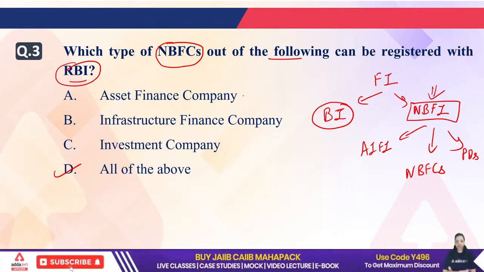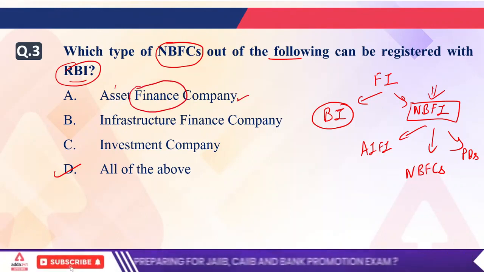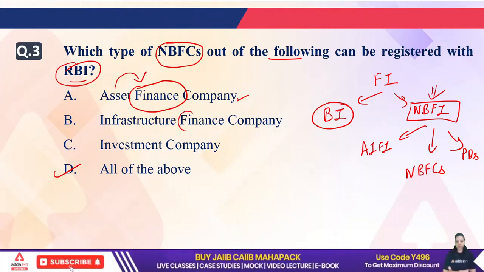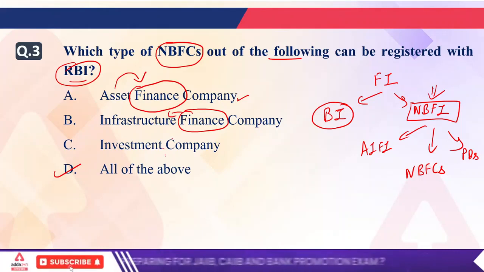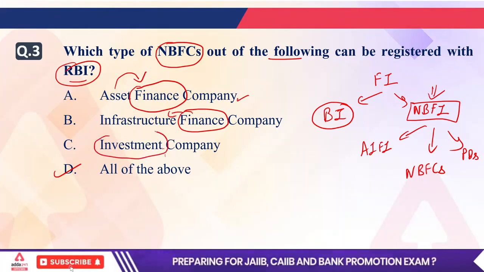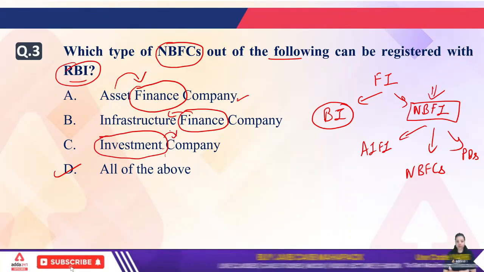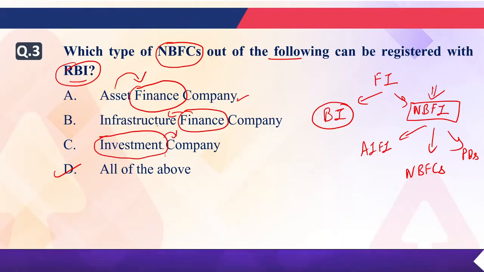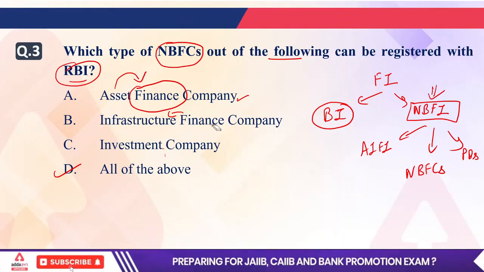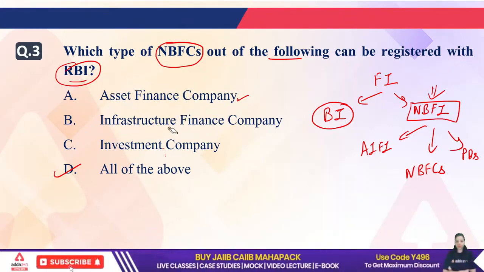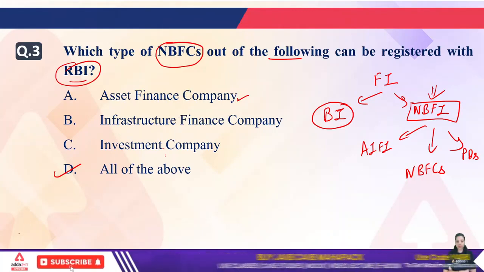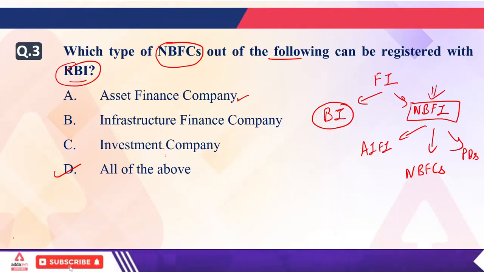So similarly, asset finance companies, those companies who are giving finance on behalf of taking assets of the customer. Infrastructure finance companies, those companies who are giving finance for the infrastructure purpose. And investment companies, those companies who are lending you advance or loan for the investment purpose in the share market or any other market, that will be your investment company. So all these three types of companies can be registered under the Reserve Bank of India. So right answer will be your D, all of the above.